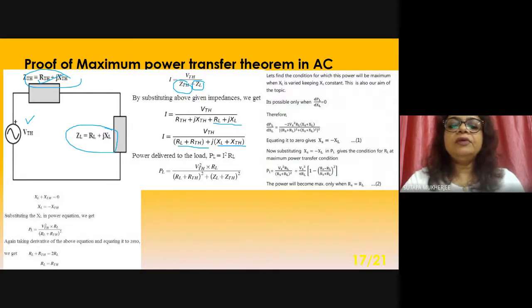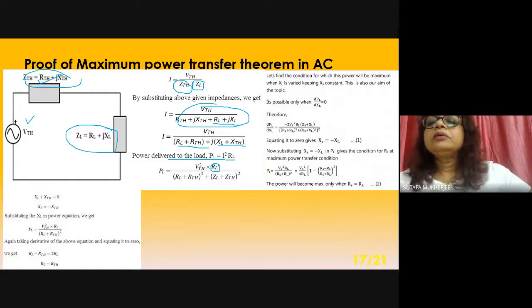So the power delivered to the load equals I squared RL. I means the square of this, into RL. Now find the condition for which this power will be maximum when XL is varied, keeping XTH constant. Mind it, this is also our aim of the topic.